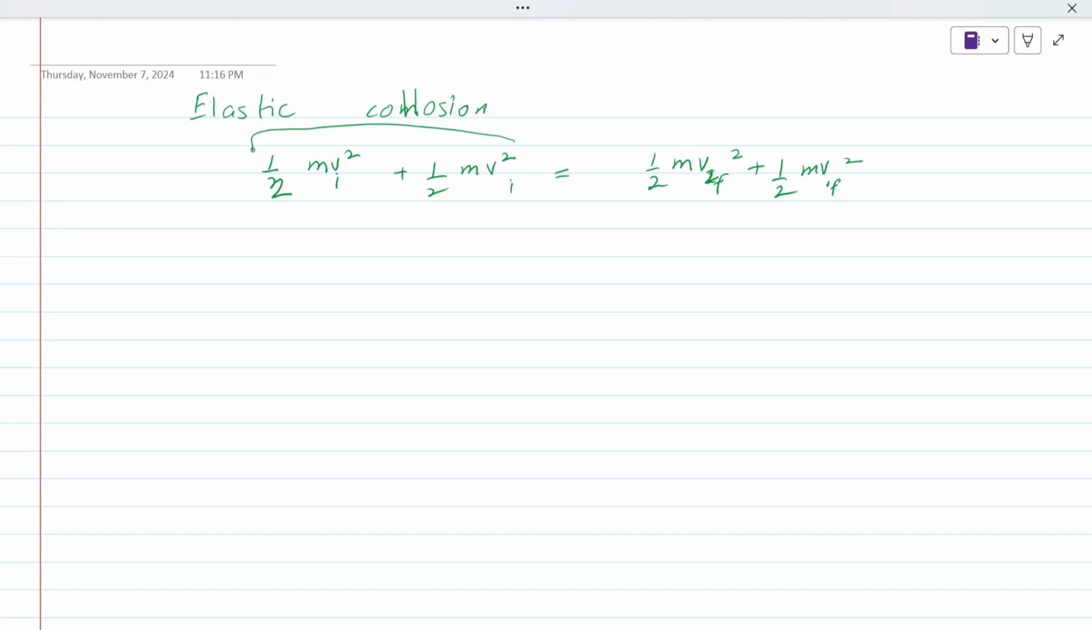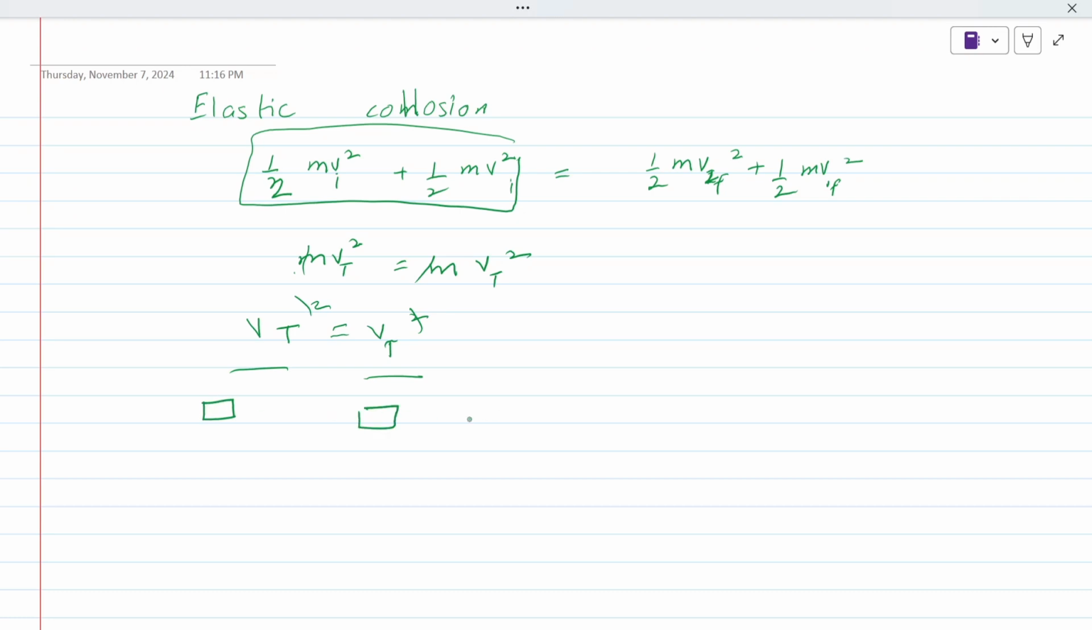If they are equal, simply we can say that m v total square is equal to m v total square. Cancelling it, v total of this side would be equal to v total of this side. Okay, it means that the relative speeds initially and the relative speeds finally are equal in elastic collision.